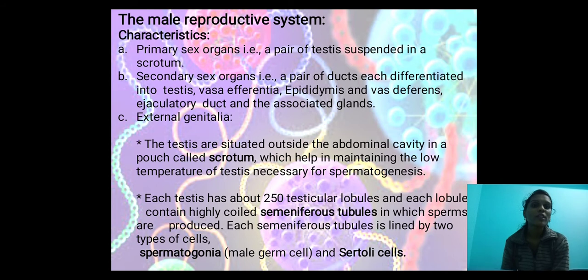Each testis has about 250 testicular lobules, and each lobule contains highly coiled seminiferous tubules in which sperms are produced. Each seminiferous tubule is lined by two types of cells, that is spermatogonia, that we call male germ cells, and Sertoli cells. These come under the male reproductive system.